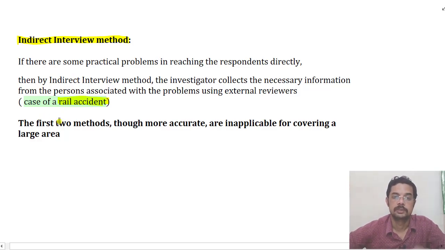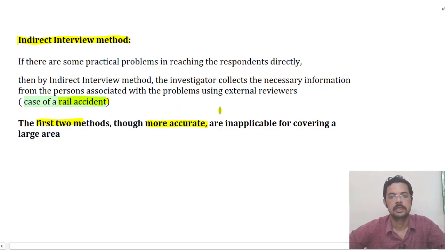The first two methods, the direct interview method and the indirect interview method, are more accurate, because they are directly related to the people involved in the situation.